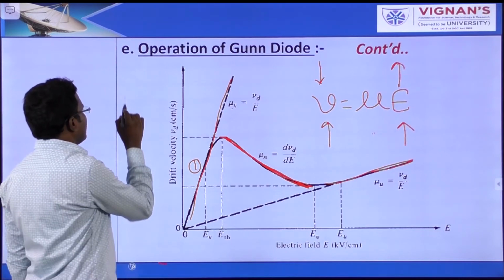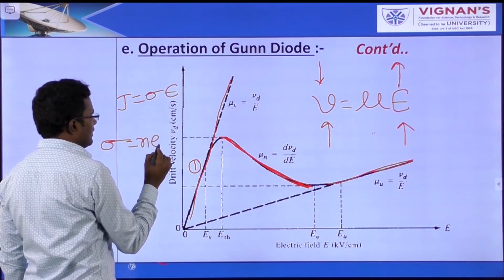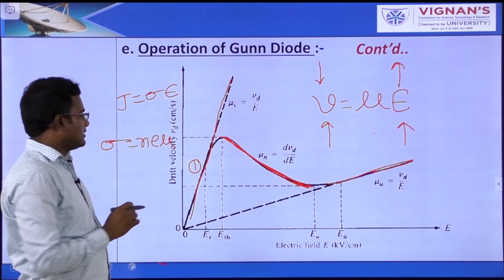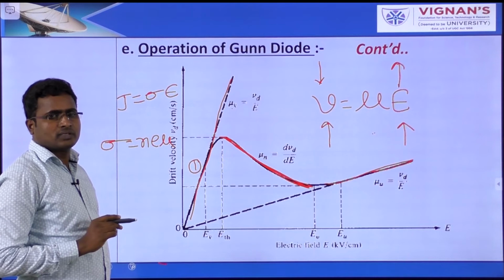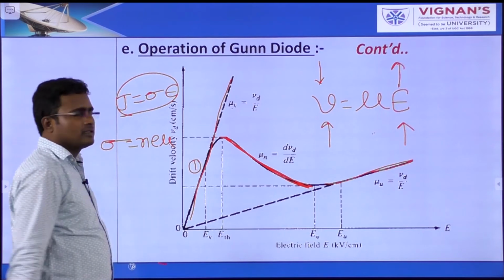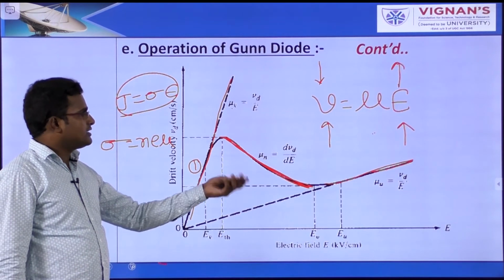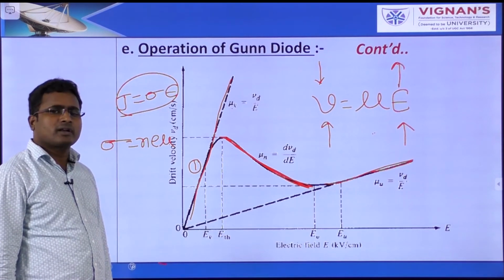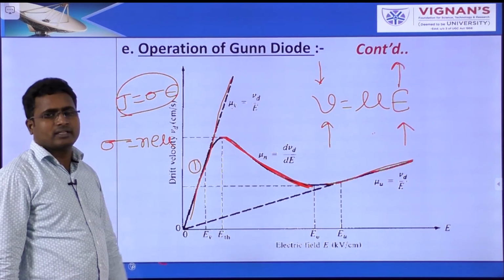So we know that J is equal to sigma E, and sigma is equal to N E mu, where N is the concentration of electrons and mu is the mobility. I explained this in the previous graph. Now V is equal to mu into electric field. Initially, as the electric field increases, the velocity of the electrons also increases, but after some time the drift velocity of electrons decreases. The reason is that mobility decreases here.